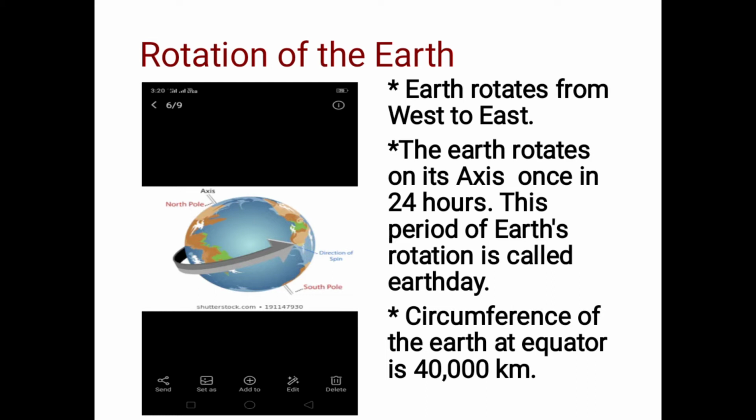So this is very important. And circumference of the earth at equator is 40,000 km. This one is also very important. These are the points that are related to earth rotation.